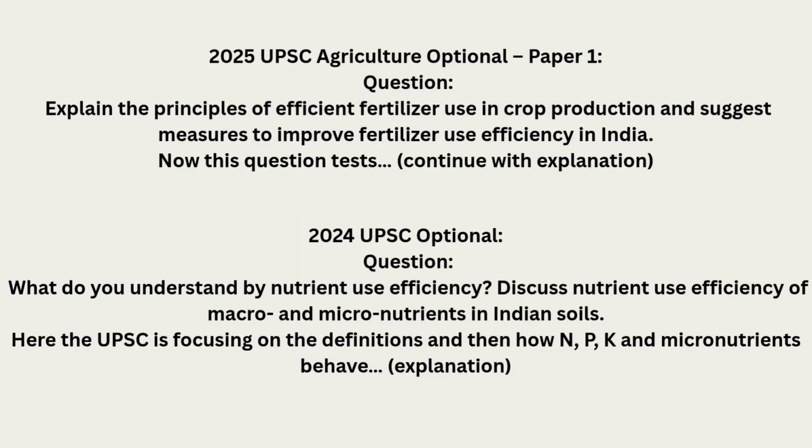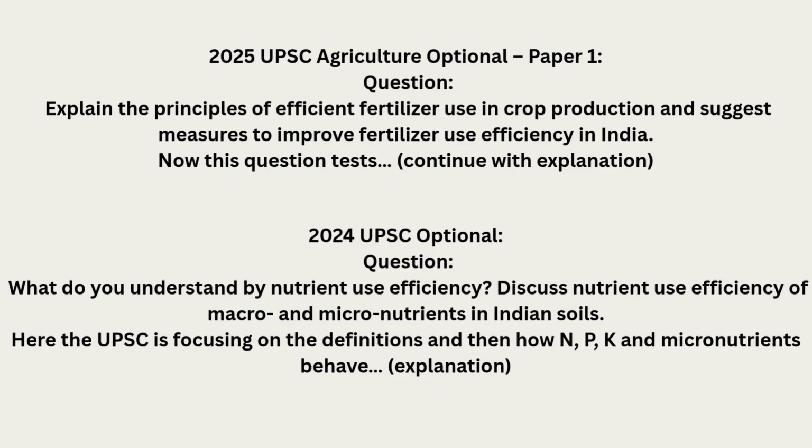2024 UPSC Optional. Question: What do you understand by nutrient use efficiency? Discuss nutrient use efficiency of macro and micronutrients in Indian soils. Here the UPSC is focusing on the definitions and then how N, P, K and micronutrients behave.